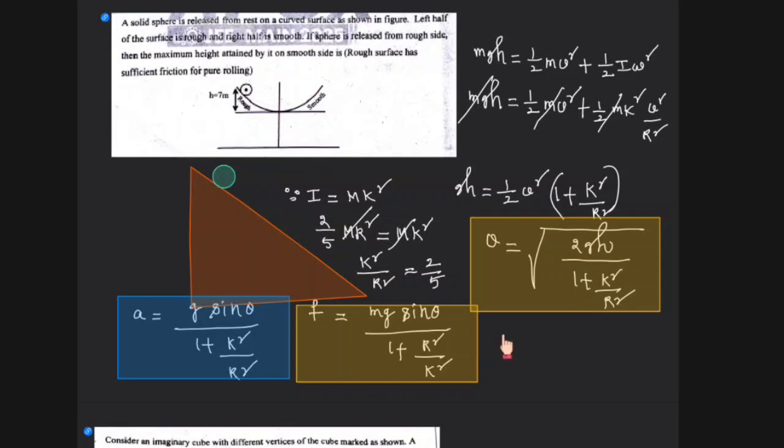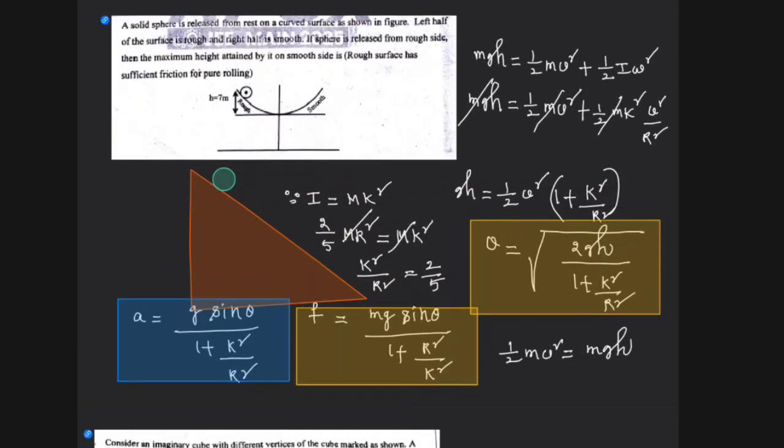If the body goes up again, half into m into v square is equal to m into g into h. So when it comes from here to the bottom, it will have some velocity. That velocity is under root of 2gh by 1 plus k square by r square, where k square by r square is 2 by 5. If I substitute, I will get some velocity. So it will have kinetic energy when it reaches the bottom. Then that kinetic energy goes up, and that kinetic energy will be equal to half m v square equal to m into g into h. So please do that. I don't have space here, so I am leaving it for you to calculate. So do it please.